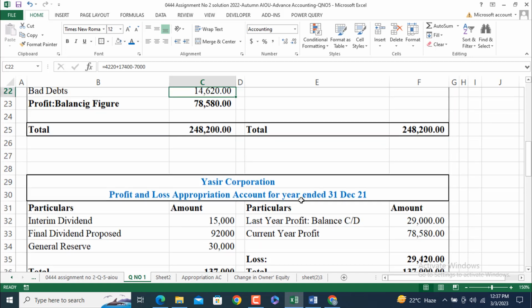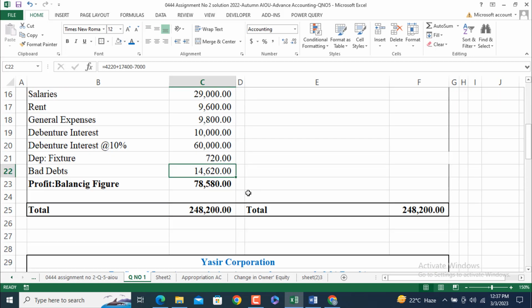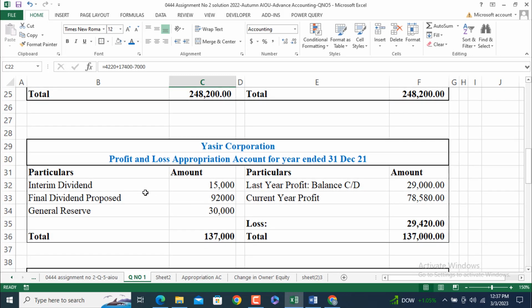So current year profit, which has come from the profit and loss account. Interim dividend, which is a part of the trial balance extracted table. Final dividend proposed is obtained from the paid up capital of equity share capital, 92,000.